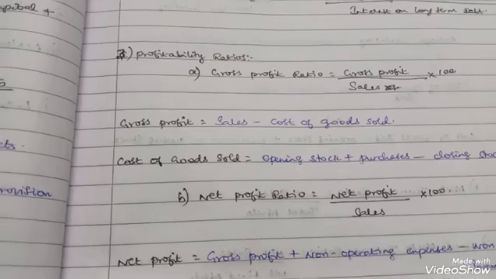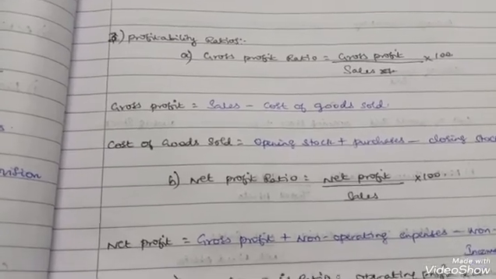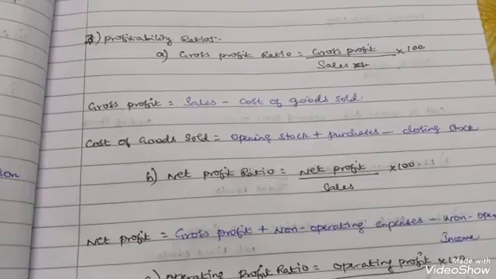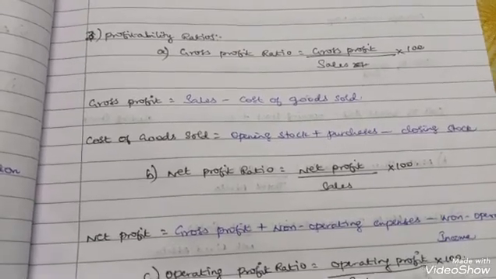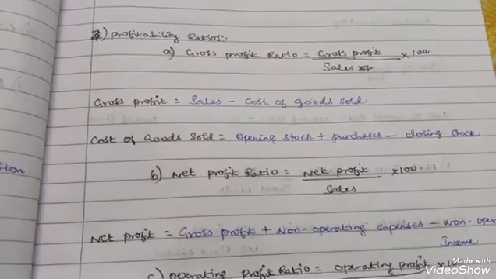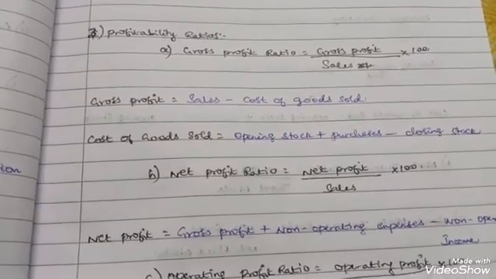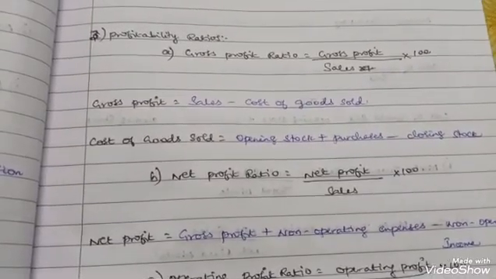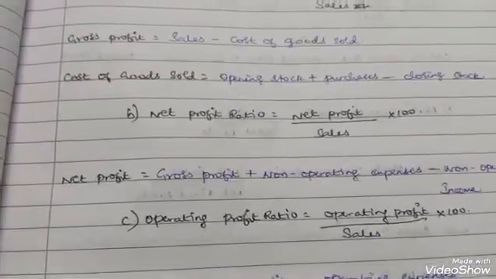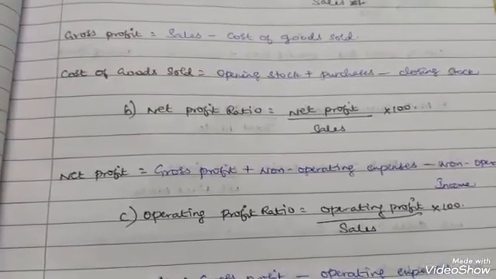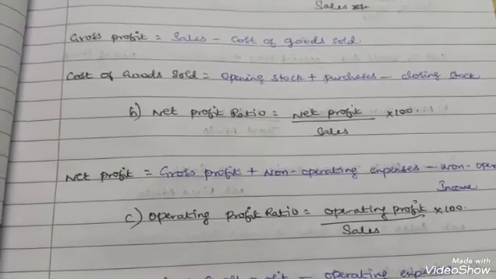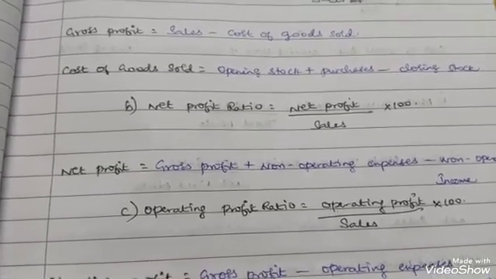So net profit is equal to, either you do this formula, gross profit plus non-operating expenses minus non-operating income, or now they have shown some revised formula. You can do that one, that will be very easy. That is gross profit plus incomes minus expenses minus tax. Now the revised formula they have told is gross profit plus incomes minus expenses minus tax.